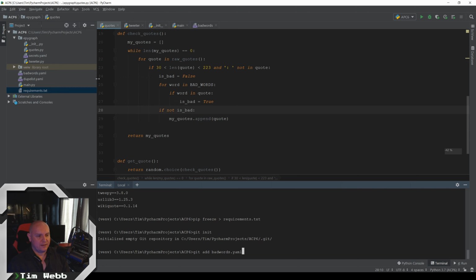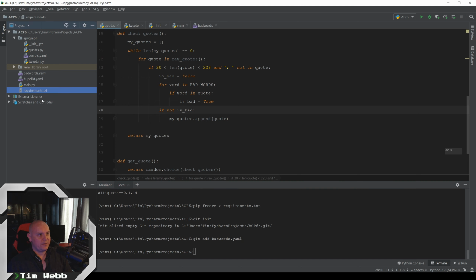Git add badwords.yaml. And if I come back up here, this should pick up that it's now got a Git. And it does, yes. Okay, so PyCharm has a lot of things in here that automatically work well with Git. So you see how bad words is now green. That means that it's awaiting commitment, and the other ones here are all red, which means they haven't been added as Git files.